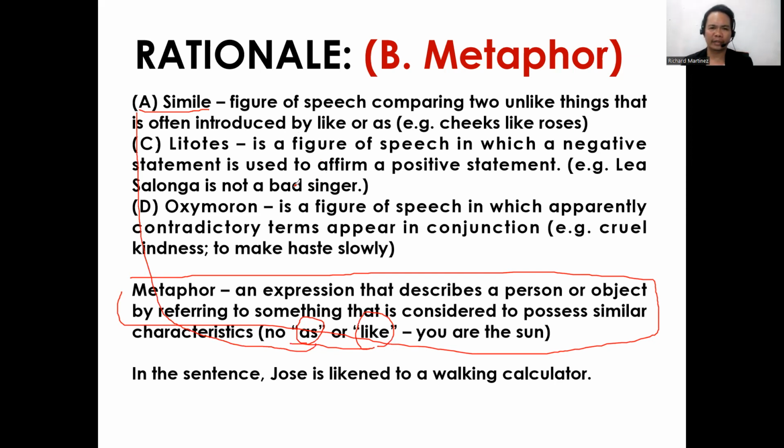Okay, for our option letter C, it is litotes. It is a figure of speech in which a negative statement is used to affirm a positive statement. Example, Leia Salonga is not a bad singer. Next is oxymoron, a figure of speech in which apparently contradictory terms appear in conjunction. Example, cruel kindness, to make haste slowly. So in the sentence, Jose is likened to a walking calculator.